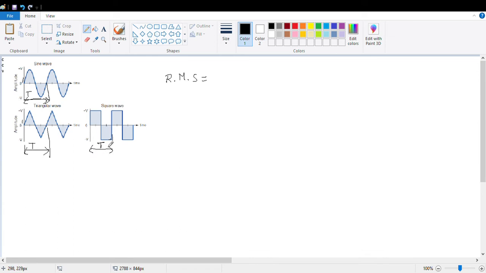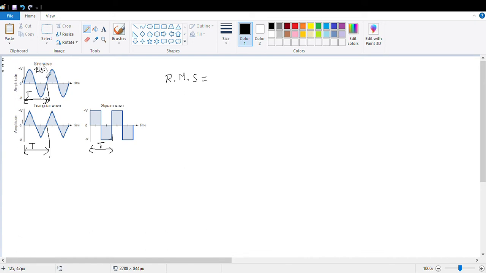The time duration of that unique part we call the time period. Now, for the concept of RMS and average value, you first need to find the time period, that means the unique part of the signal. Understood? After getting the unique part, what will be the formula you will write? RMS means root mean square. Suppose this is the signal, and the signal has a mathematical expression. I am writing the signal as X.